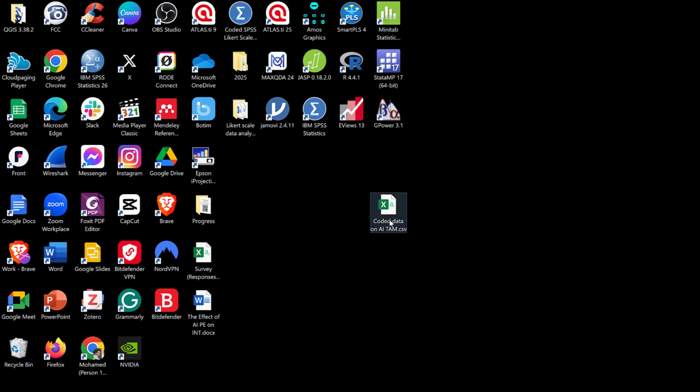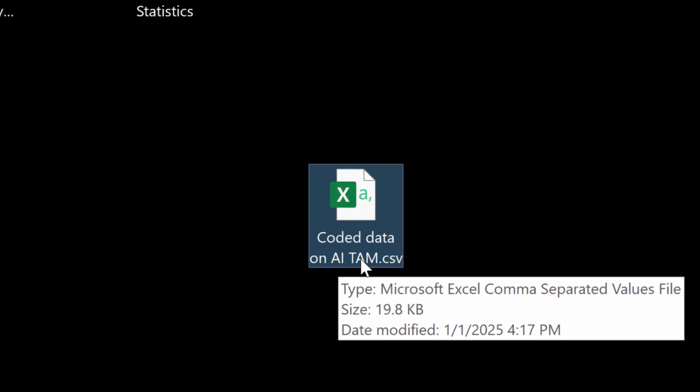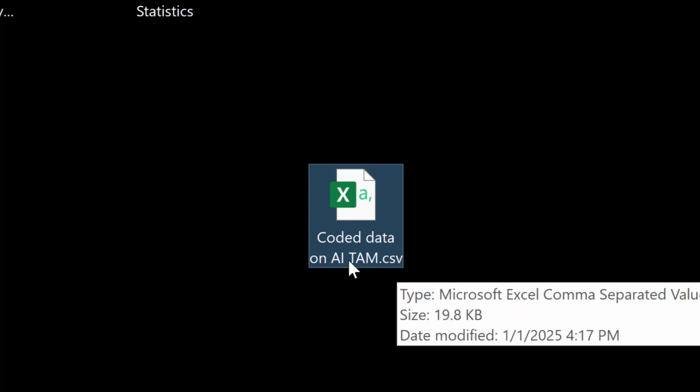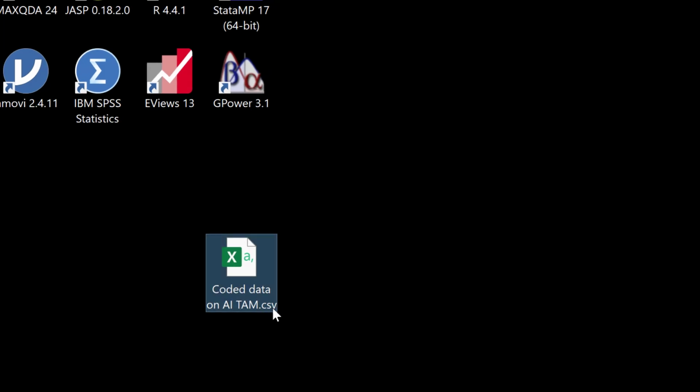So once we close the file, we locate its position here and its extension. You see the extension is .csv. If you find, for example, this one as a folder, it is maybe in WinRAR, you need to extract it from WinRAR, or if it is in Excel, you need to, let's say, convert it to CSV in case you intend to use JASP or JAMOVI, because JASP accepts CSV extension. So make sure of this extension.